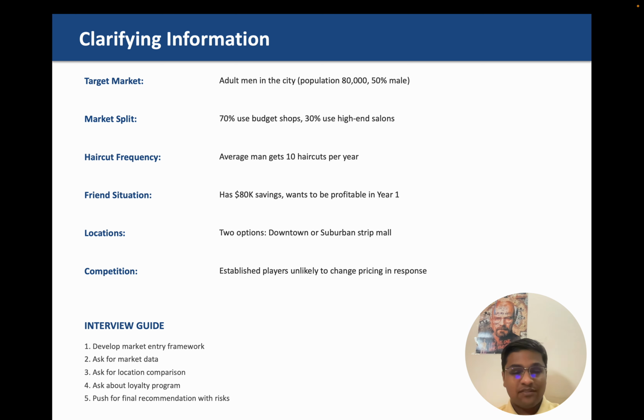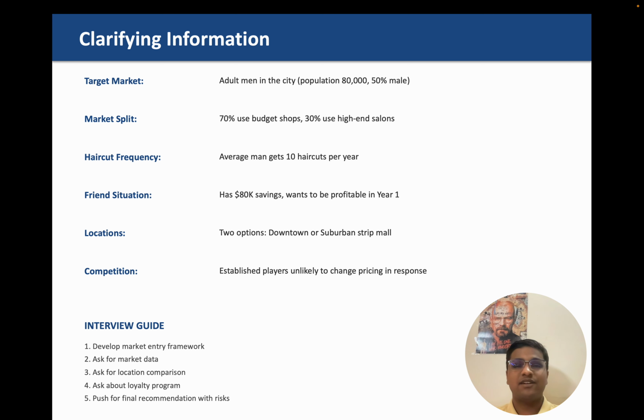Okay, so we have to develop market entry framework. We have already discussed about it. Ask for market data. We have asked for market data, like 70% people use budget shops, 30% use high-end salons. And we can also ask the interviewer, has the client done any research about how many people would likely shift? Ask for location comparison. Since there are two locations and we have to tell which location is more profitable, we need to get more details about the location.